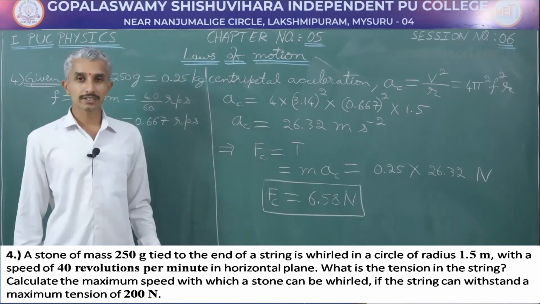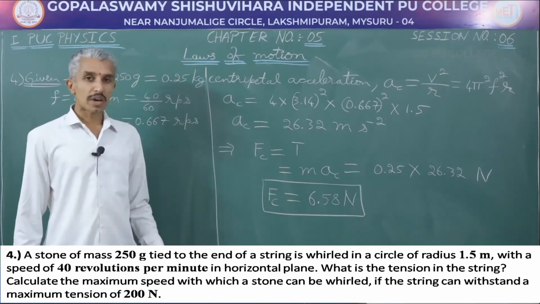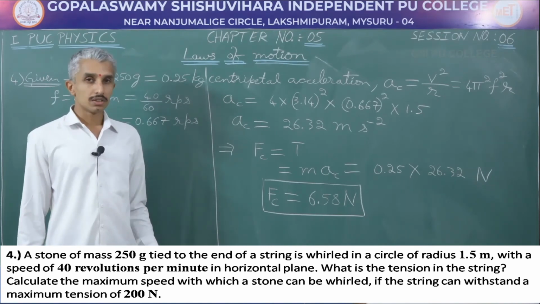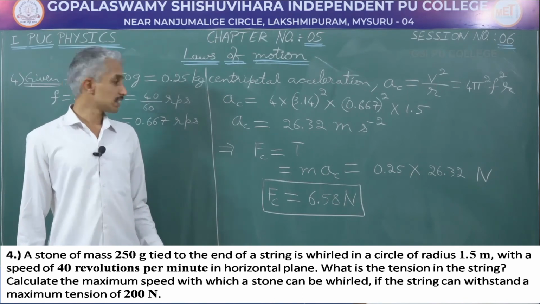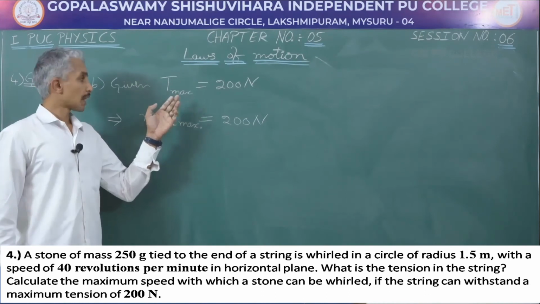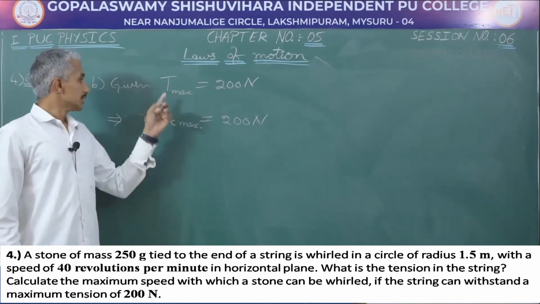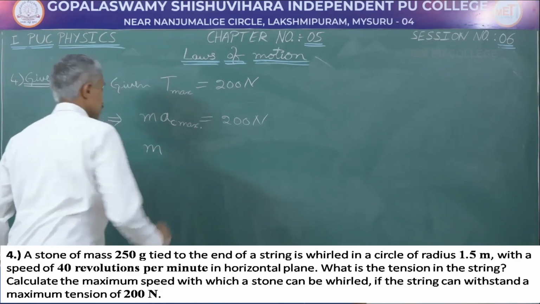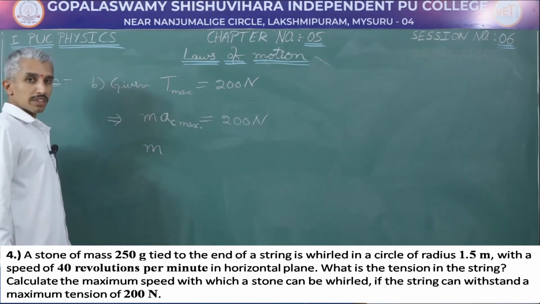The second half asks what is the maximum speed that the stone can be revolved with, so that the rope does not break, and it is given that the rope can withstand a maximum tension of 200 newtons. The maximum tension that the rope can withstand is 200 newtons. Equate this maximum tension to the maximum centripetal force. We are supposed to find the maximum speed with which the stone can be whirled.